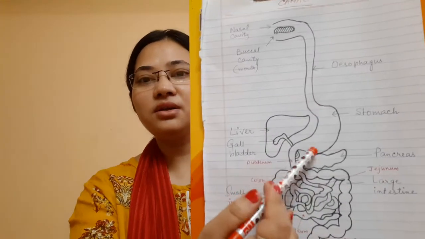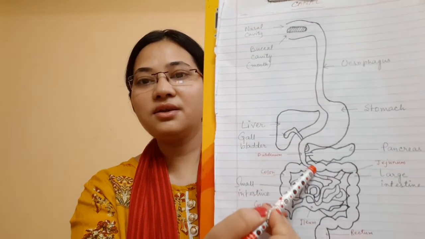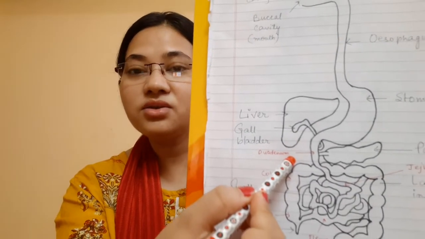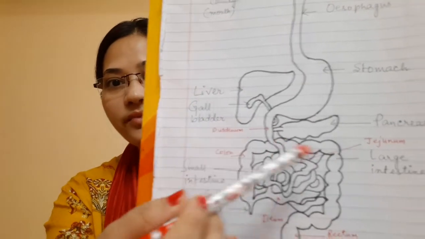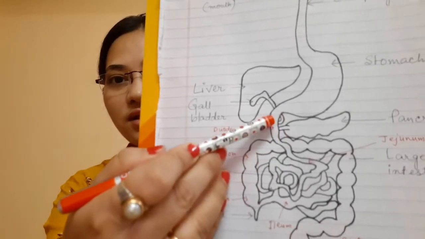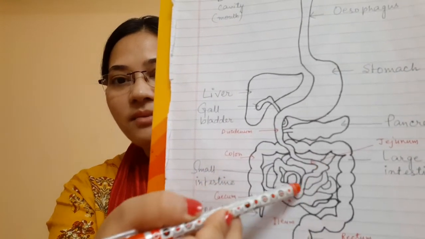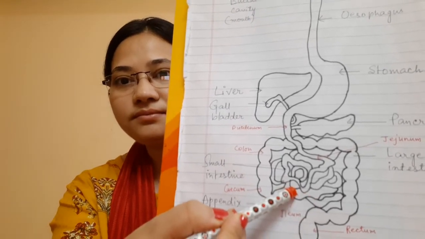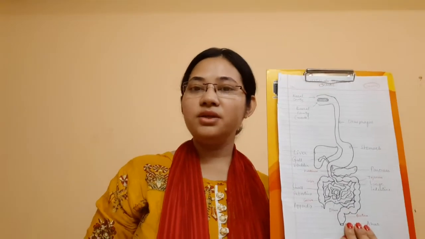After that, the food slowly moves through this region of the stomach and comes to this region. This is the first region of the small intestine, that is also called duodenum. The small intestine is basically divided into 3 parts. Please listen carefully: duodenum, jejunum and ileum. If you see the diagram, this is the duodenum. This part is called the jejunum. And coming to the bottom near the large intestine, that is called the ileum. So duodenum, jejunum and ileum. These are the 3 parts of the small intestine.